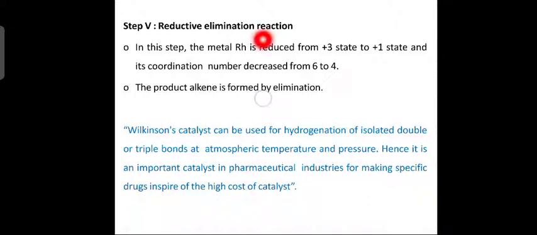Next line. Step 5. What is step 5? Reductive elimination reaction. What happens in this step? Metal rhodium is reduced from +3 to +1 state and its coordination number decreases from 6 to 4. The product alkane is formed by elimination. Finally you get alkane by elimination. The different steps involved in the catalytic cycle are shown in the previous slide.